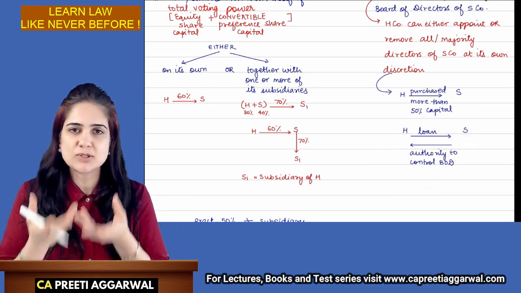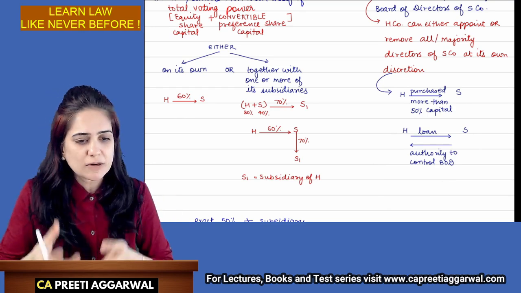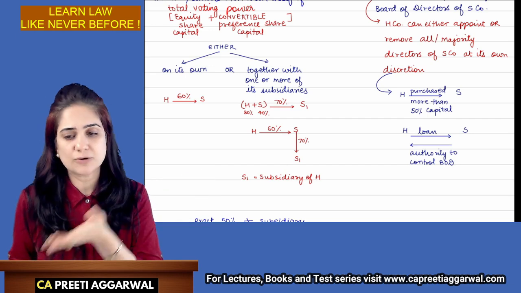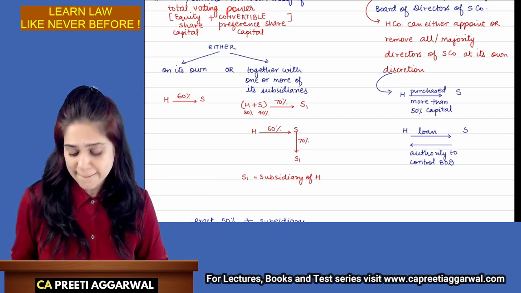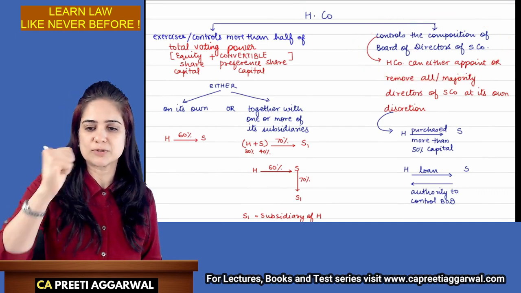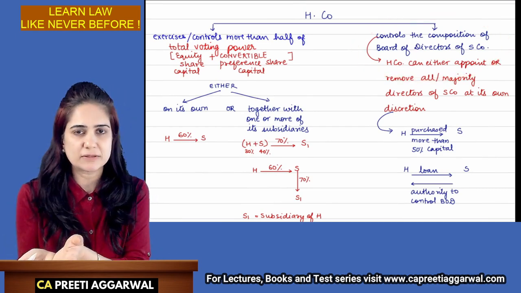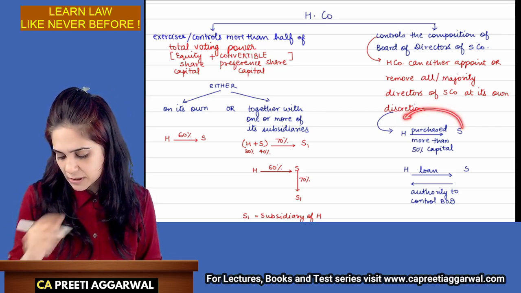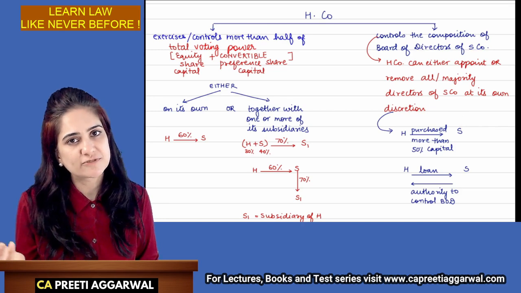See, you have given me so much loan. Now you decide how the board of directors will utilize that money. You control how your money is utilized. So how will one company get the control of the composition of the board? Either it has given a lot of money in the form of capital or in the form of loan. And in return, they have got the right to control the composition of the board.